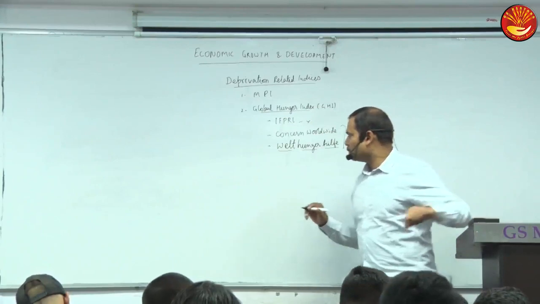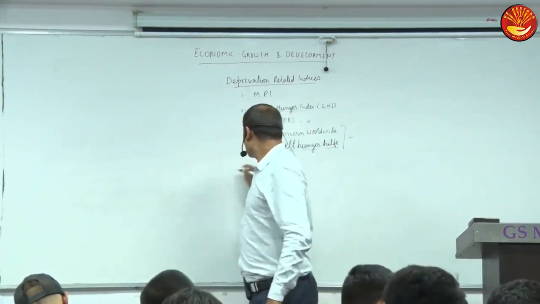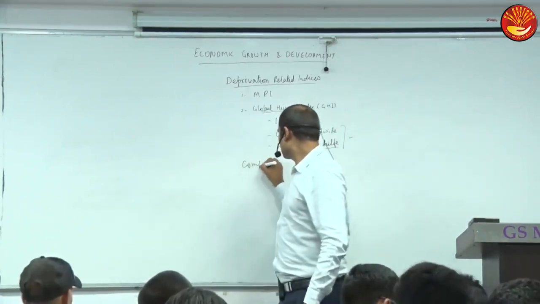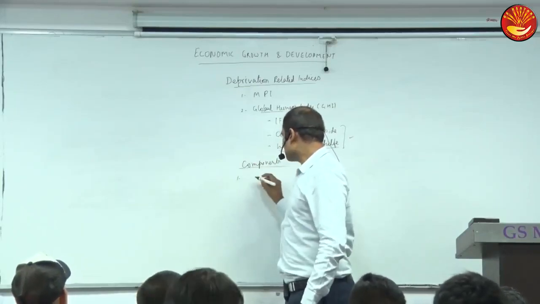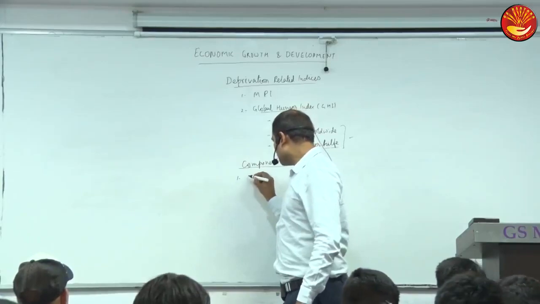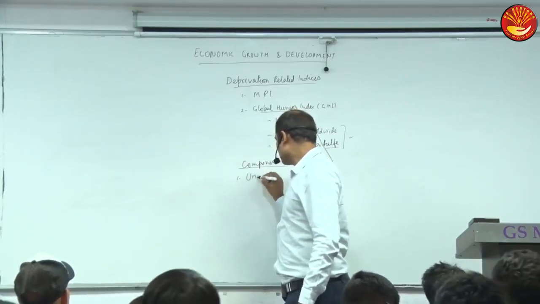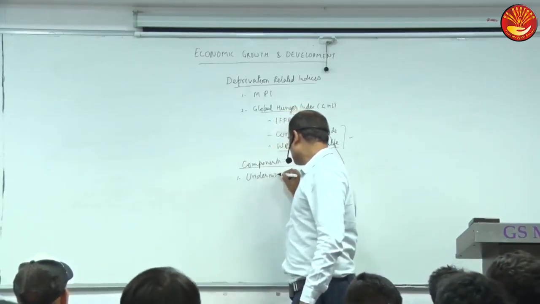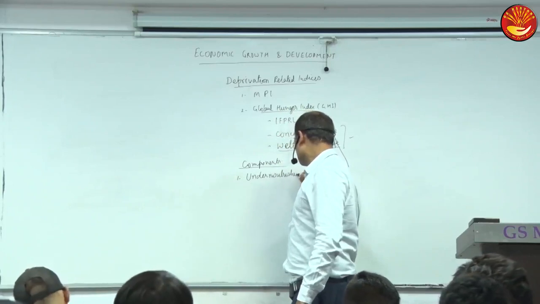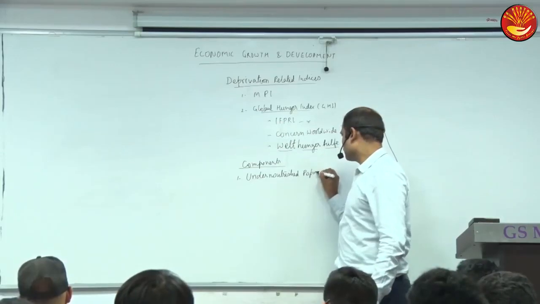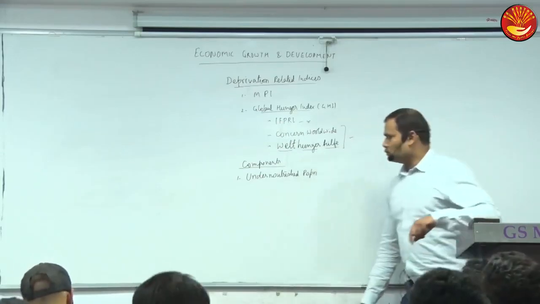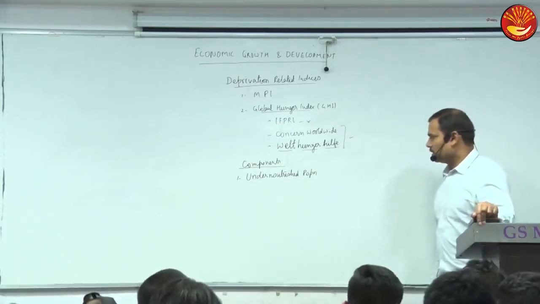And what are the components of this? It is based on 4 components. One is undernourished population. So what percentage of people are undernourished?